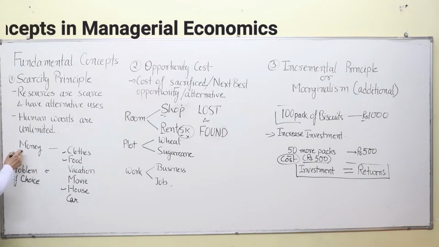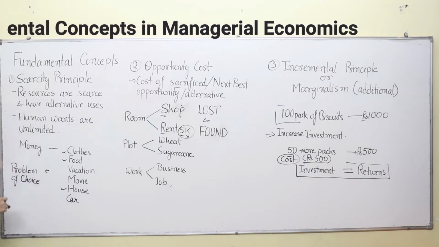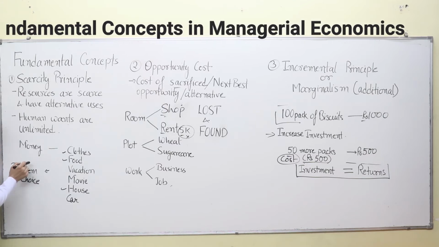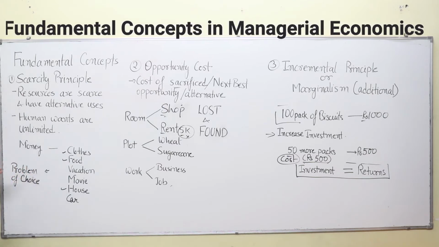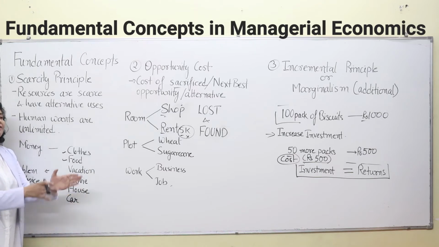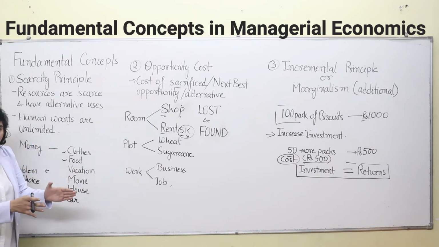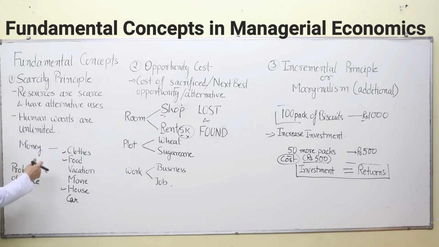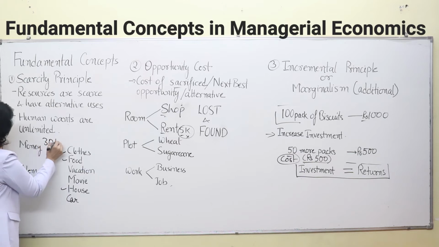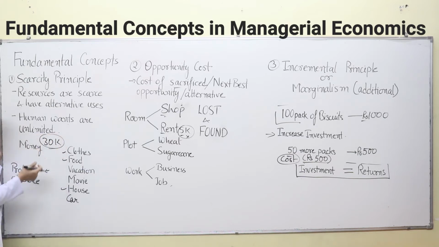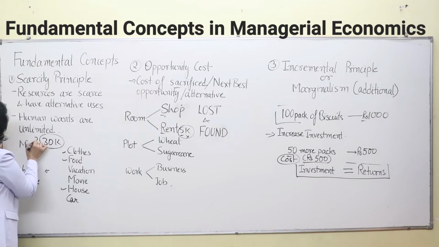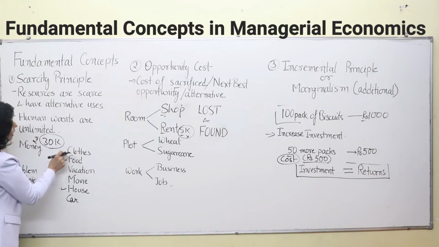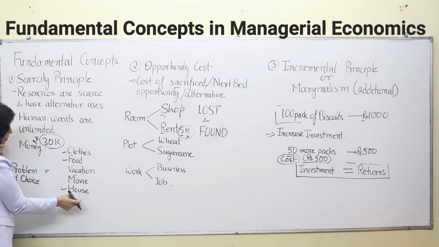So what is the case here? Here we have to make choice. That is, the problem of choice arises over here, because we have a limited amount of money, we have a limited amount of resources or scarcity of resources. That's why we have to make choice. Take for example, if you are earning only 50,000 rupees or 30,000 rupees, you can say 30,000 rupees you are earning, that's in Indian currency. So rupees, here rupees we are using. Here we can buy clothes from that, you can buy food, vacation, movie, house, etc.